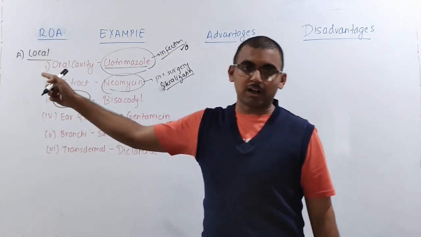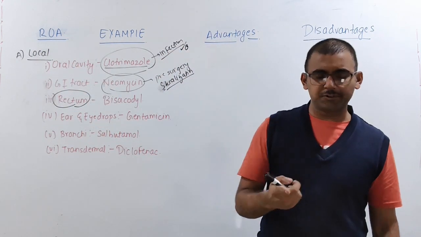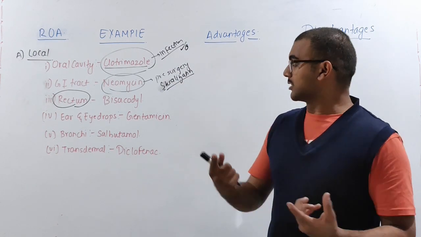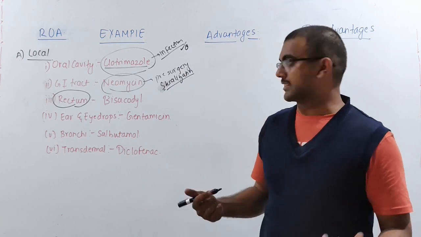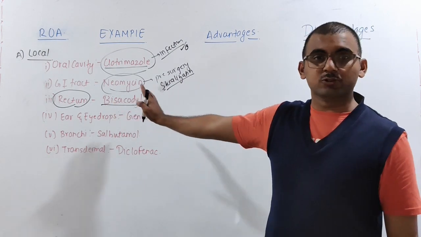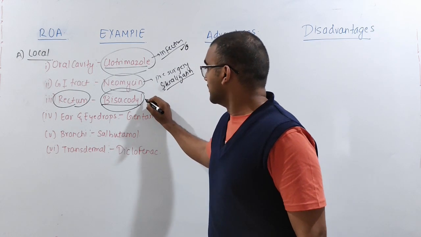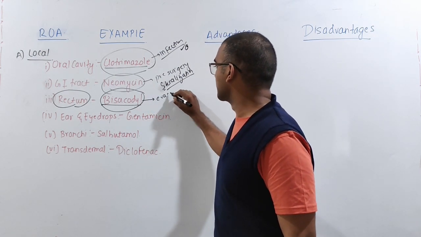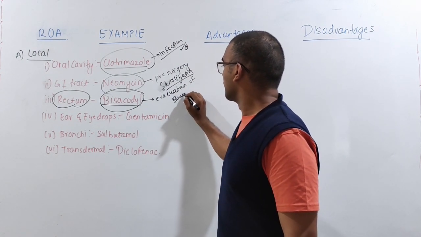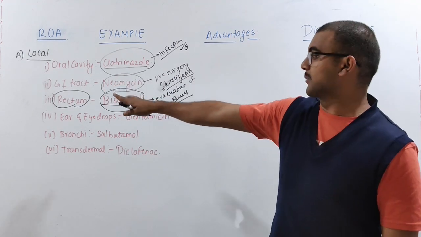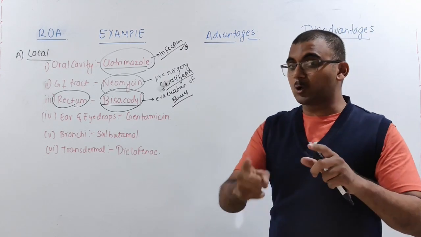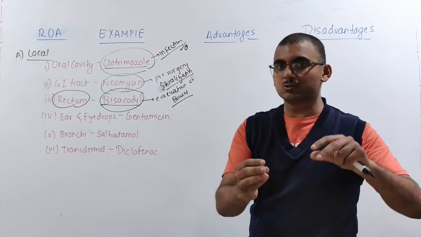Then next is your rectum. In the rectum, how are we having the local action? Mainly, we are using suppositories, as we have studied in pharmaceutics. The common suppository which we have is bisacodyl. What is the main function of bisacodyl? Bisacodyl is a drug which is going to help in evacuation of the bowel. That is the suppository which we give through the rectum, and that is going to have a local action. See, it's not going to enter the blood vessel. The drug is not going to enter the blood vessel.